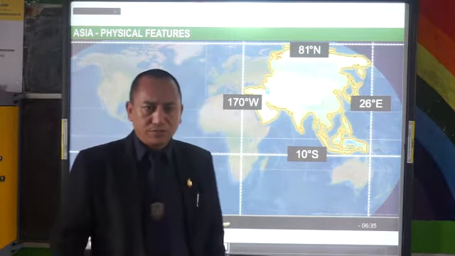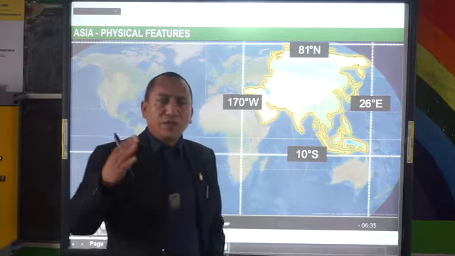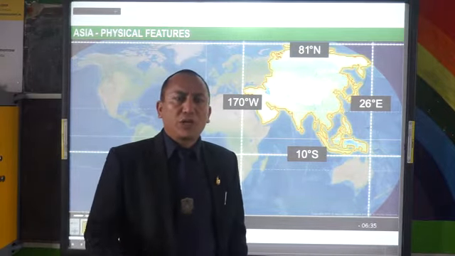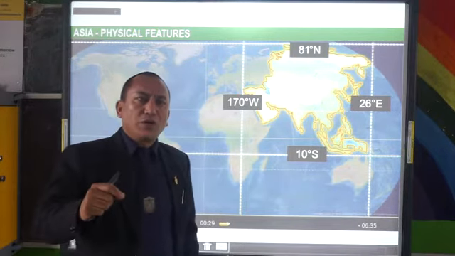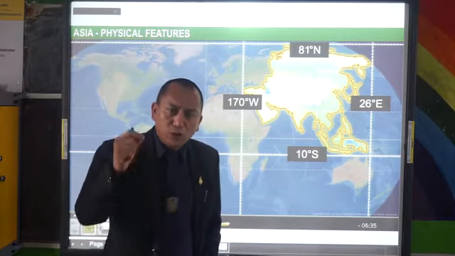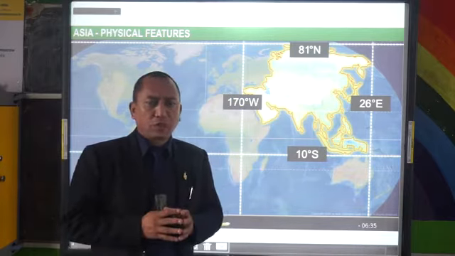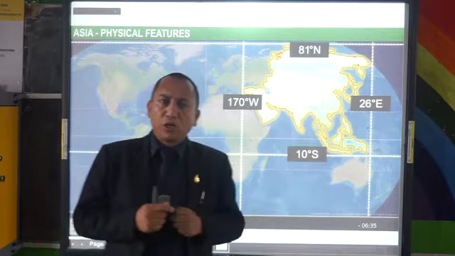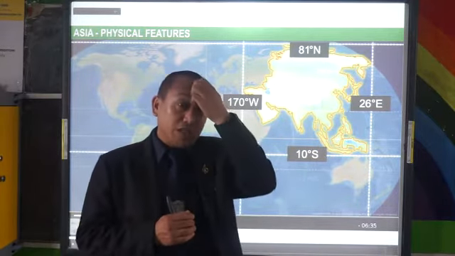The largest delta, the Ganga and the Brahmaputra delta, is also found in Asia. And the rainiest place, Mawsynram and Cherrapunji in Meghalaya, which has a rainfall of almost 1,250 centimeters in a year, is also found in Asia. Because of all these characteristics, which are so unique in comparison with the other continents of the world, we say that Asia is a continent of contrast.